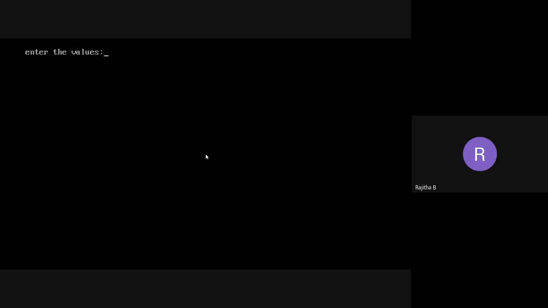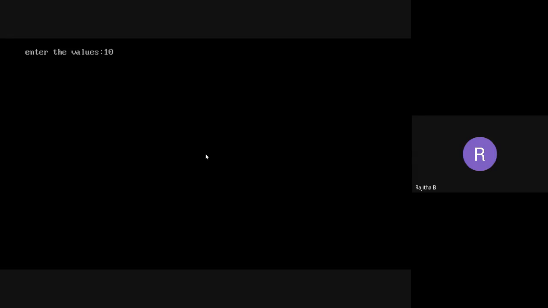If you want to use the CLRSCR before declaration, you can also write it after declaration of the object, no problem. But before calling the functions, you need to call the CLRSCR. Okay, ma'am. Okay. So now enter the values.